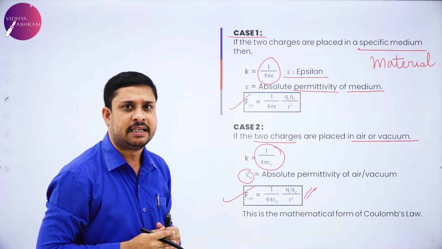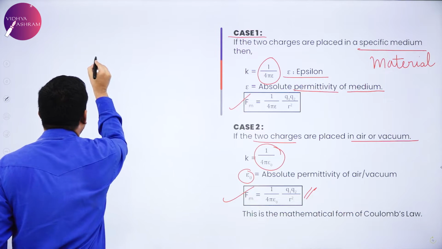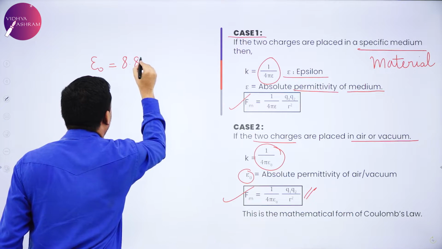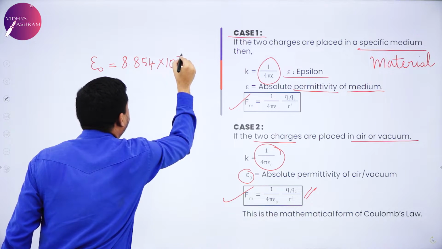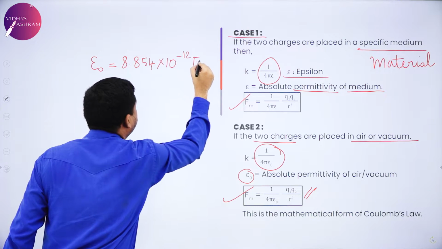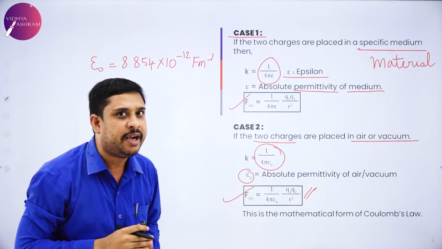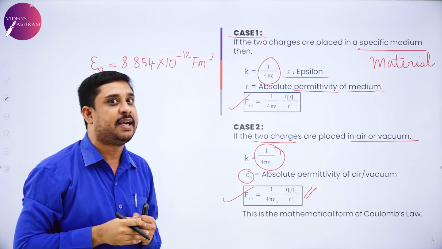Now, dear students, the value of epsilon naught is 8.854 into 10 power minus 12 farad per meter. Very important. In numericals we use it. Sometimes the data is provided in the exam.